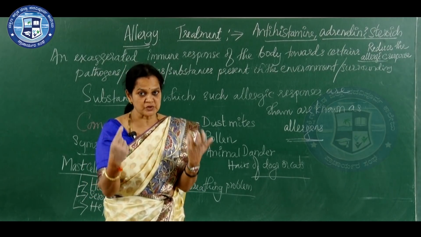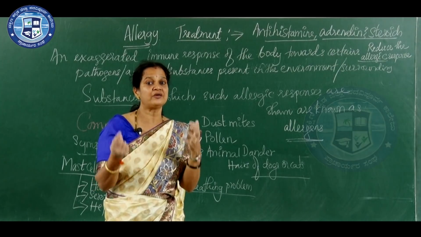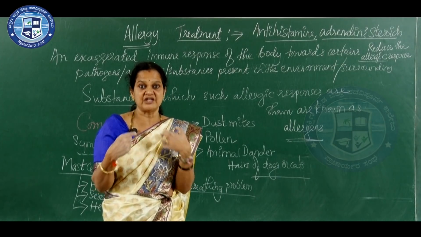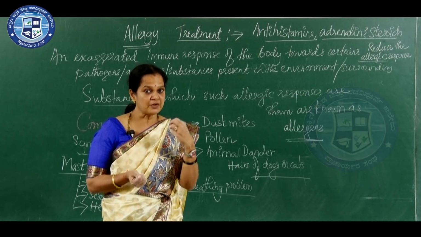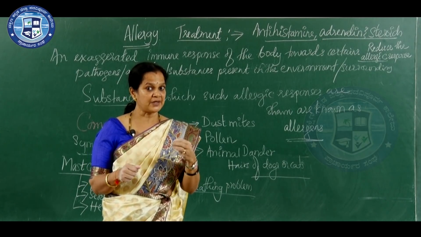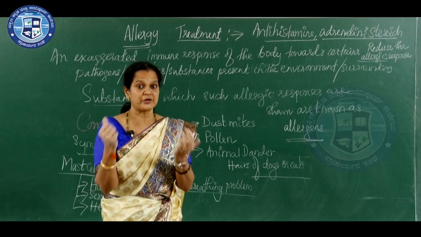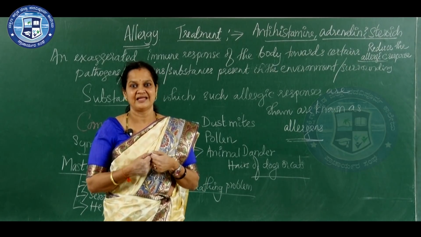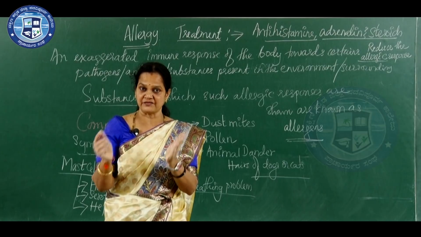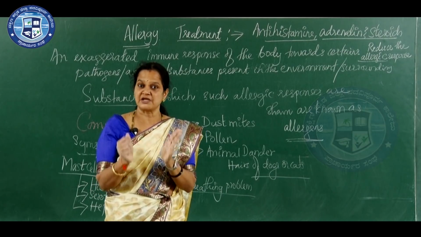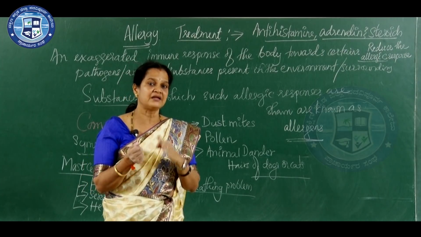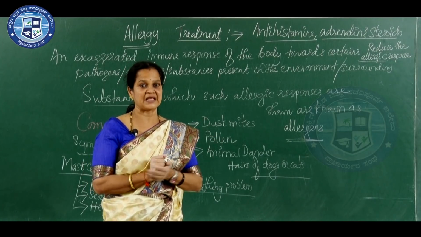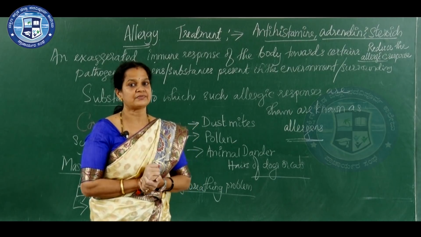When the body is exposed to a pathogen, natural immunity, active immunity, develops, because the body is exposed to a very small dose of the pathogen, which induces the production of antibody in that child. If much protection is given in early life, their immunity reduces. That is the main reason behind these allergic responses.